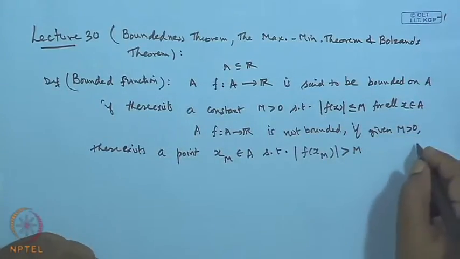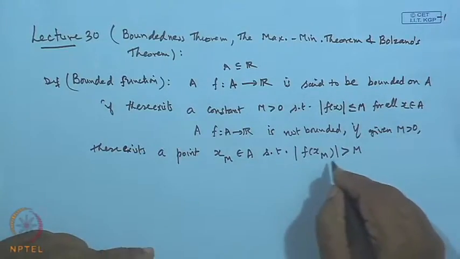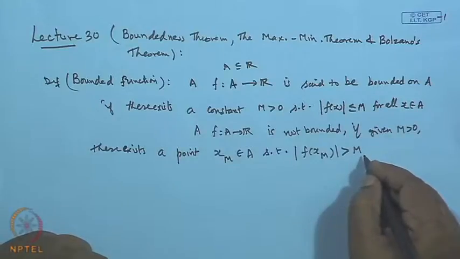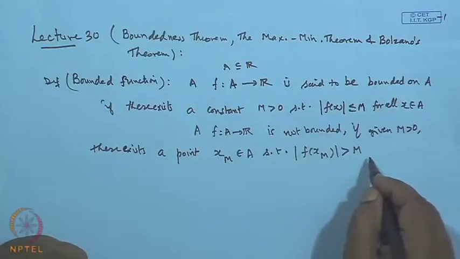So, whatever number you choose, you can always find a corresponding point in A for which the functional value will exceed that number m. Then we say f is unbounded, or not bounded, on the set A.